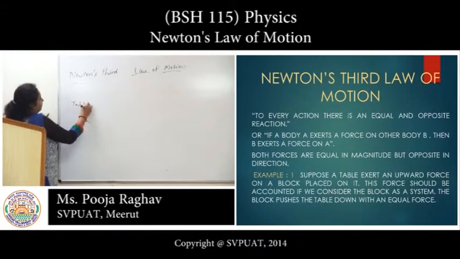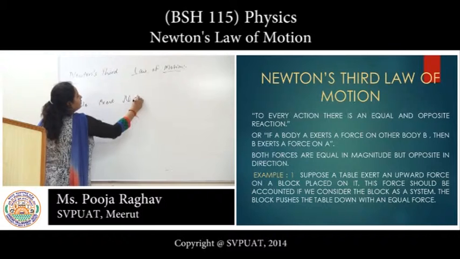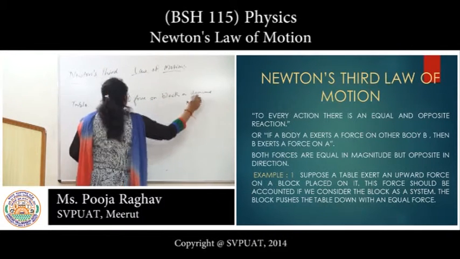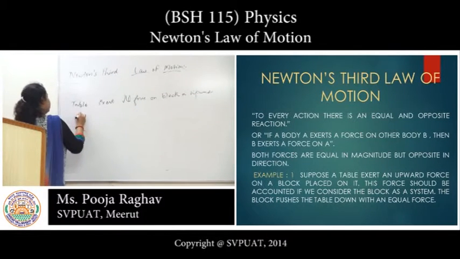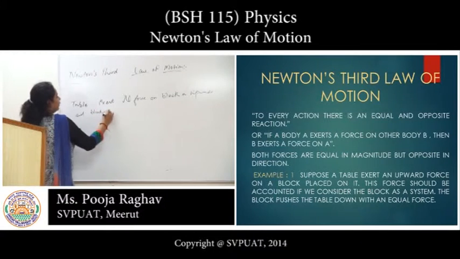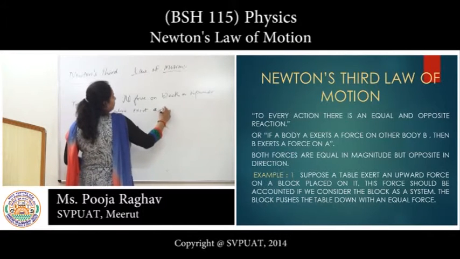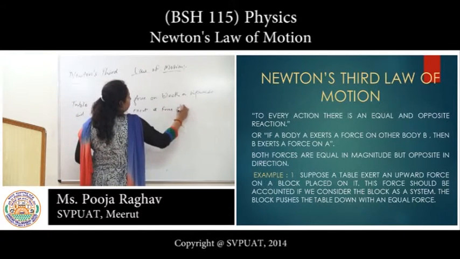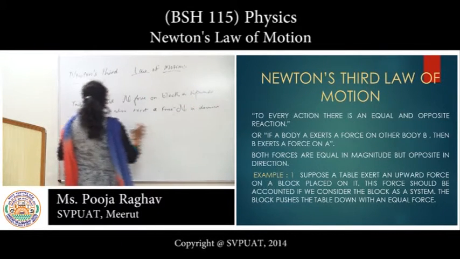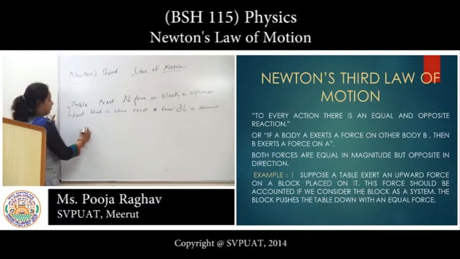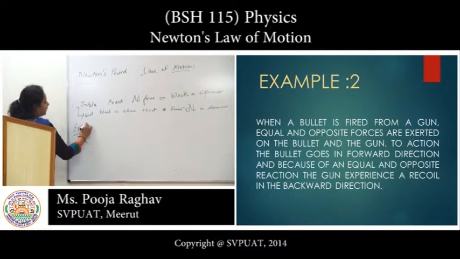The table exerts a force on the block in the upward direction, and the block also exerts a force on the table in the downward direction. That means both forces are equal but opposite in direction. Let us consider another example.